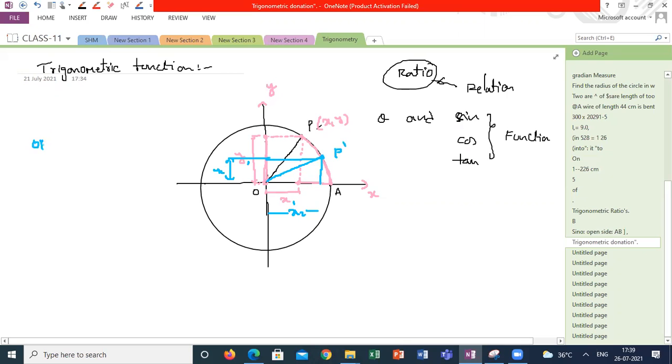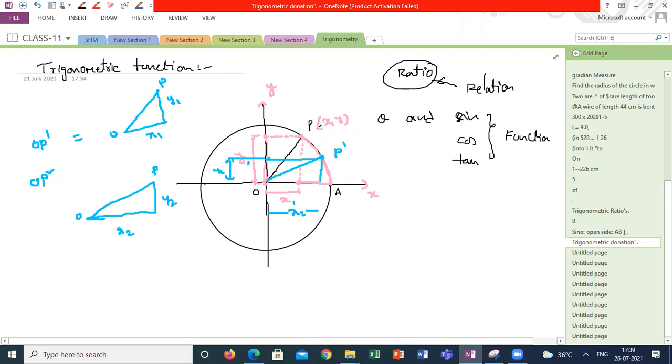What is the length of OP1? What is the length of OP2? If I'm taking the OP1 triangle, this distance is y1, this distance is x1, and this is OP. In the second case also, the values of x2, y2 might be different. Your OP is always fixed.